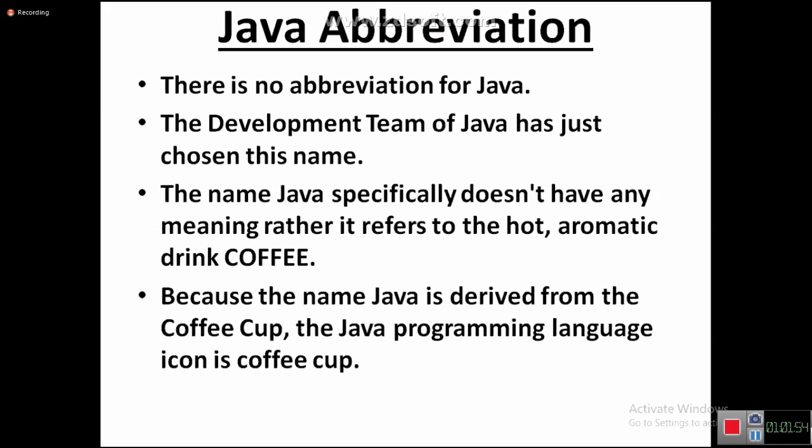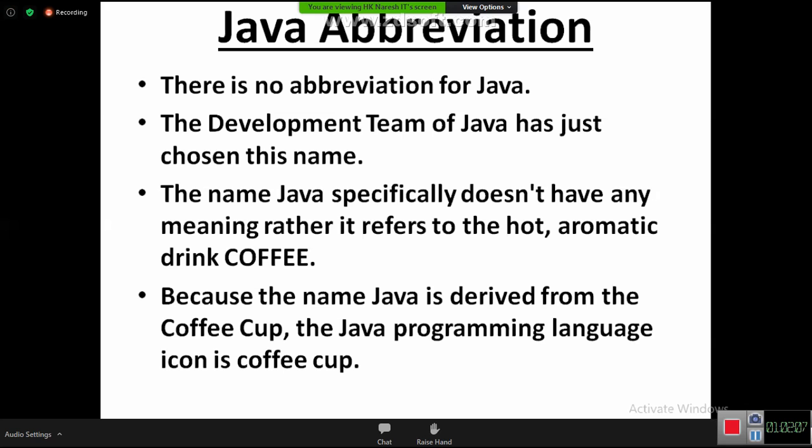One of the scientists is James Gosling. J stands for James Gosling, A stands for another person, V stands for another person, A stands for another person. All these 4 people, the first characters are taken for the Java language. So a great person wrote that book. Like that there are so many abbreviations, but officially there is no abbreviation for Java. Everybody got clarity? Yes? So this is the very, very important story about Java.